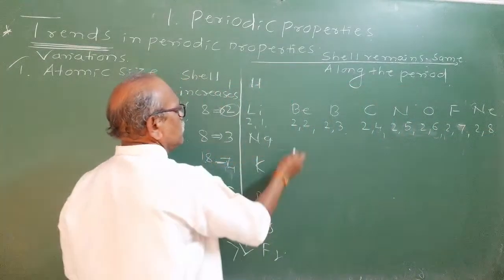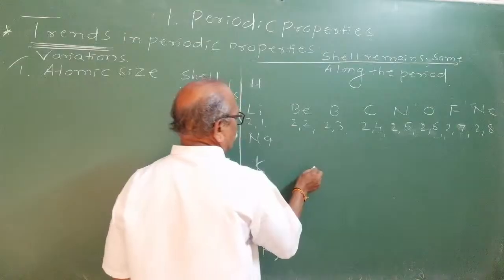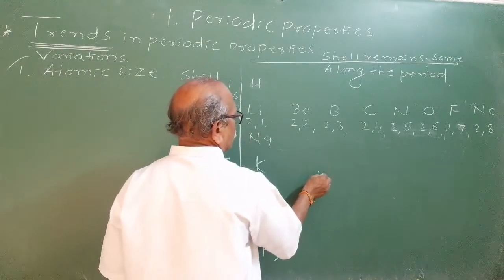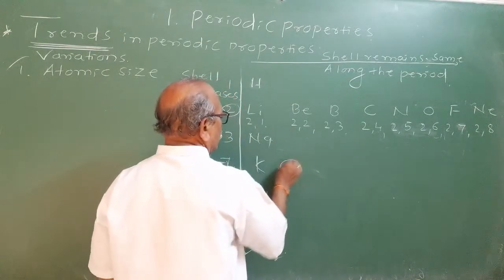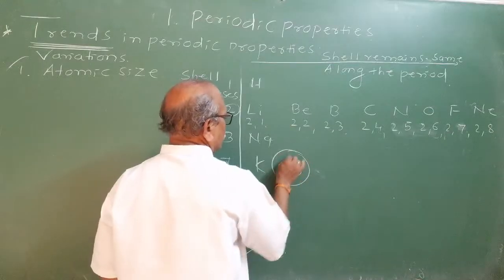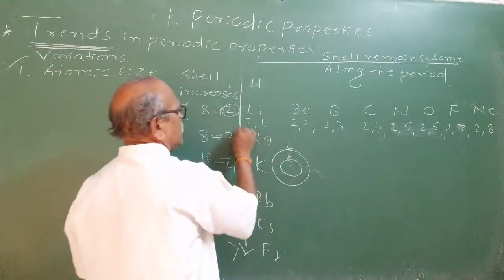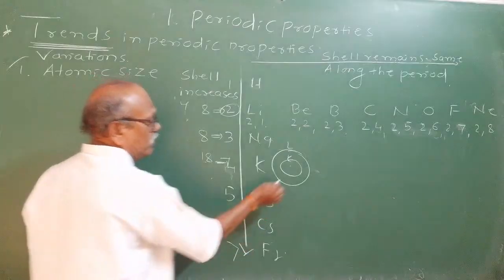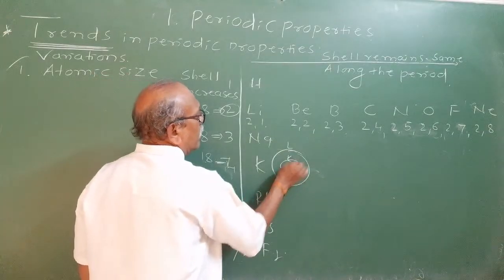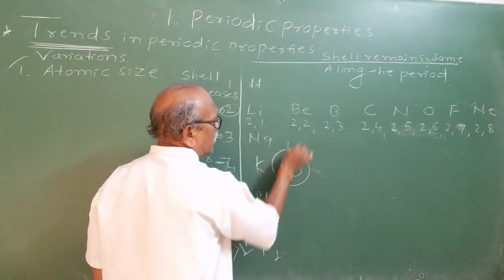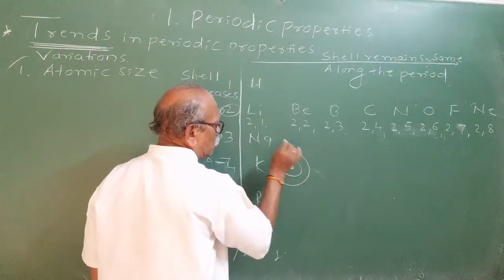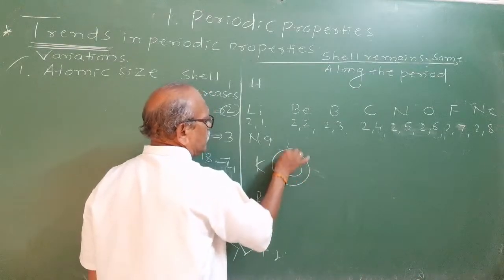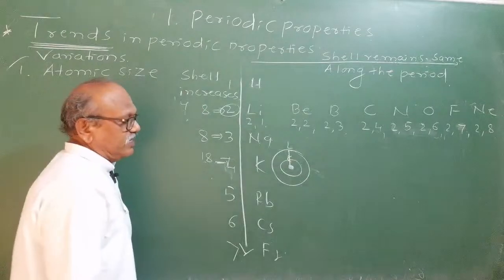Observe, electrons are entering into the same shell. Which shell? The second shell. This is the first shell, this is the second shell, the K shell and L shell in the second period, where electrons are entering. As one electron increases, there are two things here. One is called atomic size. What is atomic size?